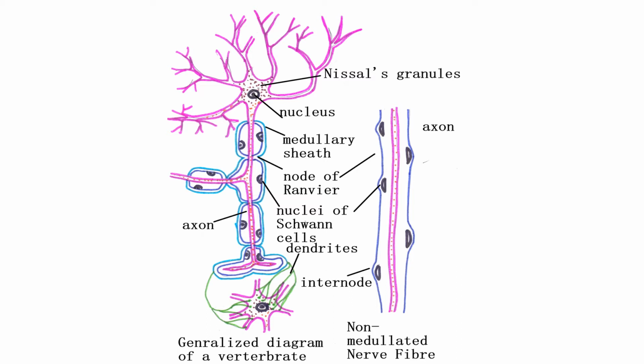Some other typical cell organelles are also contained in the cytoplasm of the cell body or soma. These are Nissl bodies, composed of ribonucleoproteins, which are thought to be responsible for the synthesis of protein, possibly the enzyme concerned with acetylcholine synthesis. The cytoplasm of the soma contains endoplasmic reticulum with cisternae, ribosomes, mitochondria, and Golgi complex.